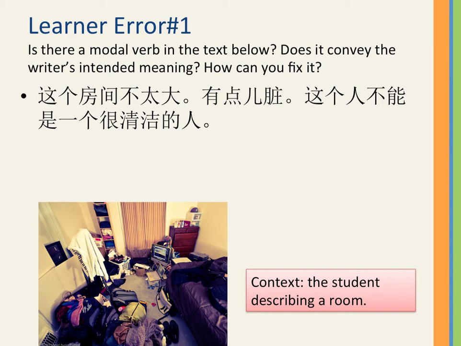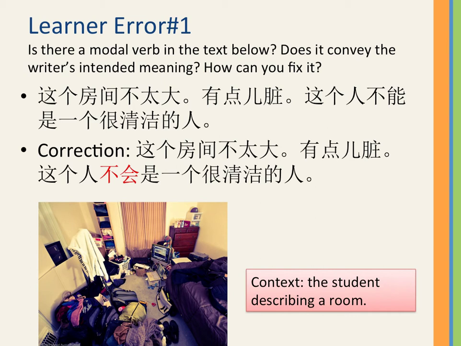Okay, judging from the dirtiness and the unorganized nature of this room, the owner, 这个人, can't be a very clean person. Perfectly fine. But in Chinese, 不能 becomes a bit awkward because we know 不能 means you cannot do that. It doesn't carry the idea of logical reasoning. What would be a logical reasoning here? 不会. So it can be.